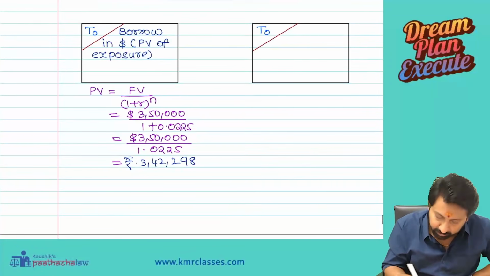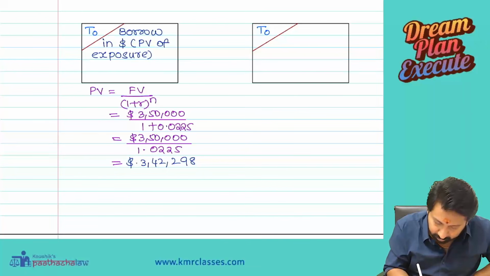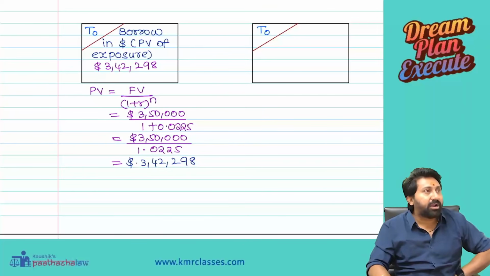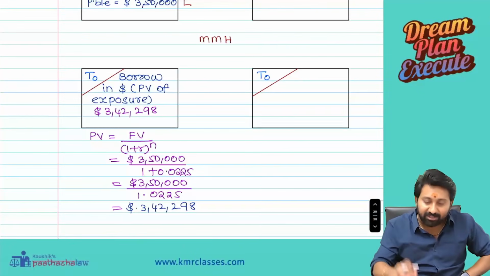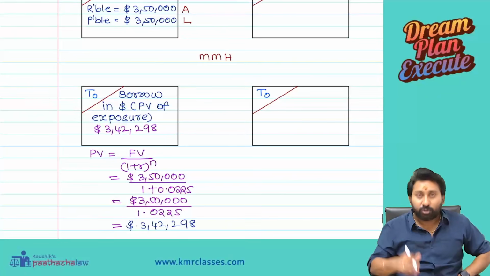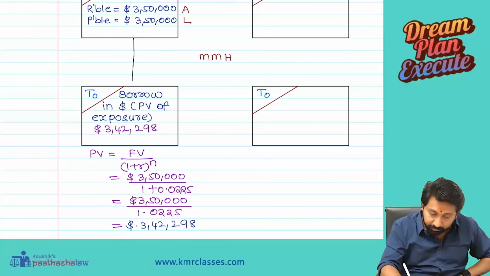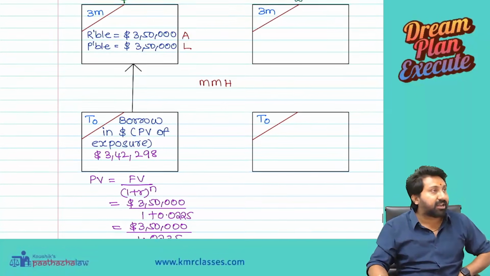That equals $3,42,298. Sorry, not rupees, dollar. Okay, what is this dollar 3,42,298? You will borrow 3,42,298 today, which will mature to 3,50,000 after 3 months.